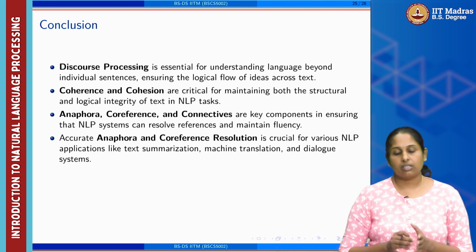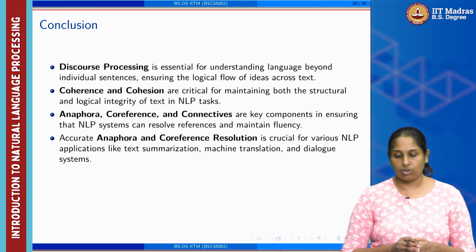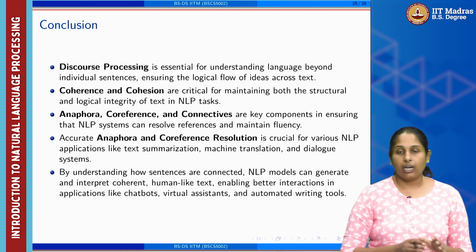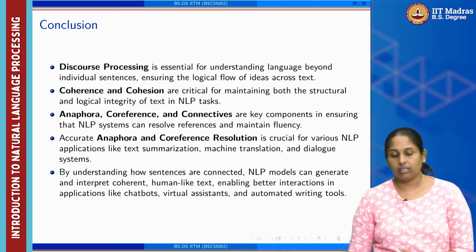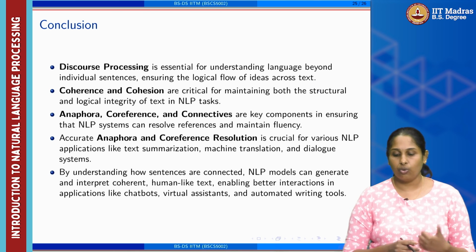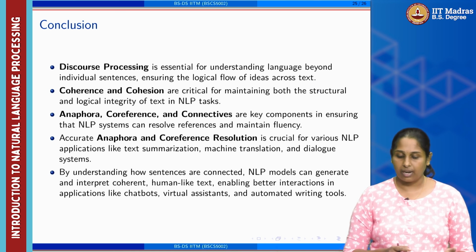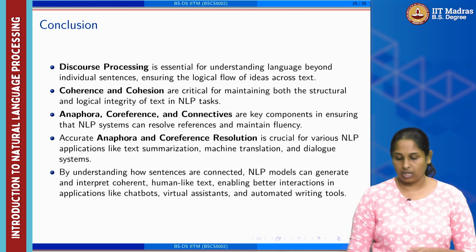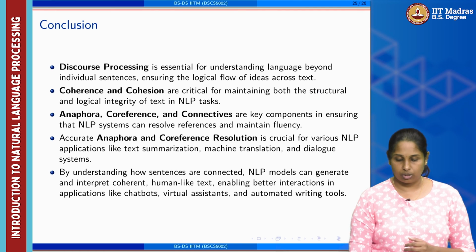So, accurate anaphora and coreference resolution is crucial for many applications. And how sentences are connected helps us in generating and interpreting human-like understanding of language when working with applications like chatbots, virtual assistants, and automated writing tools.